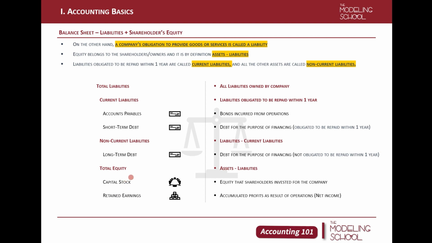So now we have gone through the very basics of the income statement and the balance sheet. Of course, we can also study the cash flow statement at this point, but rather than doing that, for your better understanding, we're going to first see how the three statements are related, how a certain event affects each financial statement, and we're going to call it three statement connections. So let's move on to our next part and further study accounting basics for financial modeling.